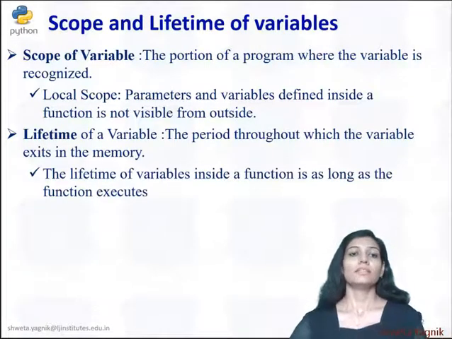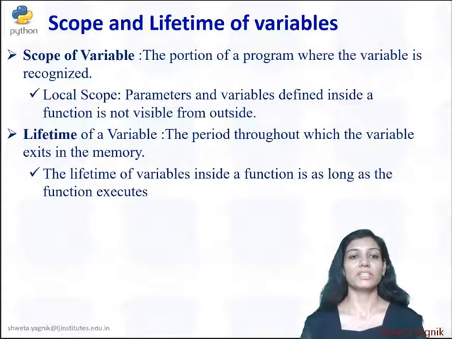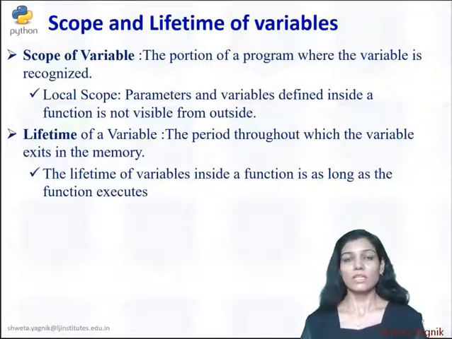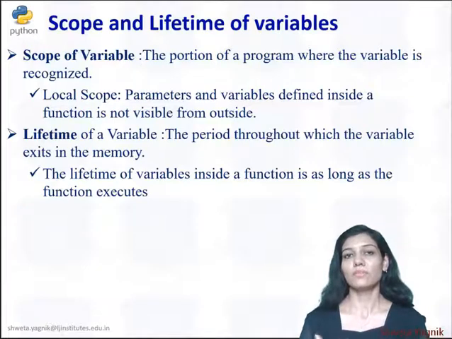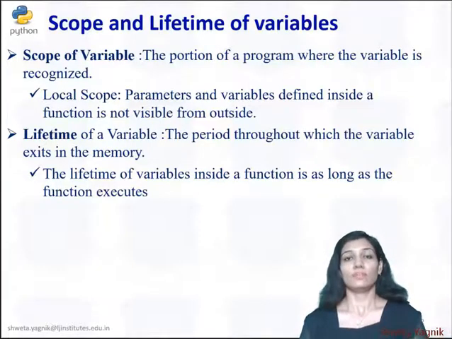So further, the lifetime of a variable inside a function is as long as the function executes. As soon as we come out of the function, the scope as well as lifetime of the variable expires. So can you remember the static variable with reference to C? In C we used to define some of the variables as static. When we want a variable which retains its value in between function calls, we declare those variables as static variables.